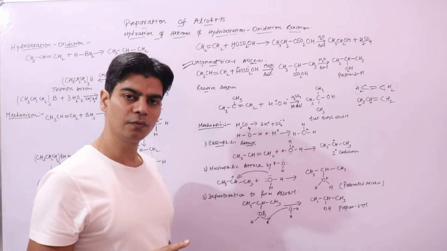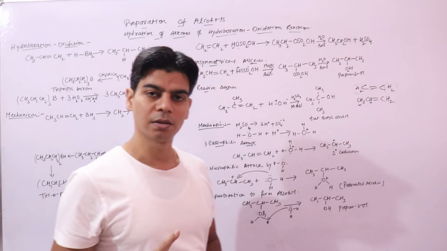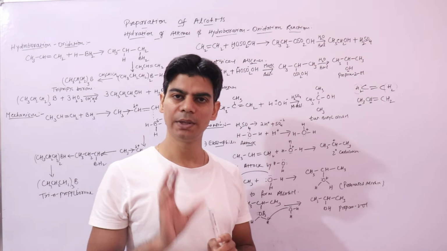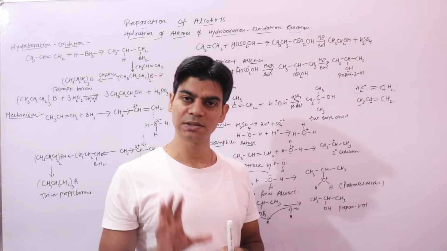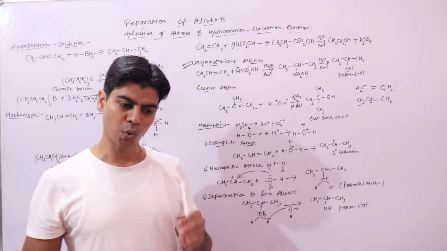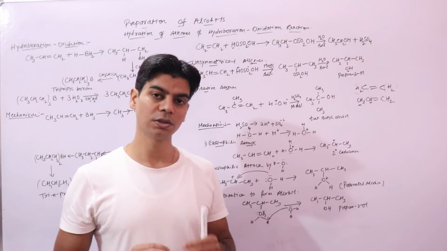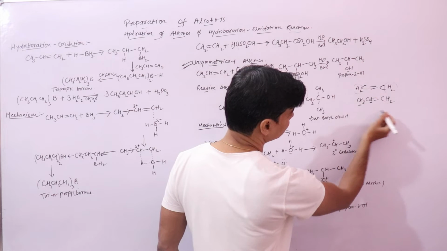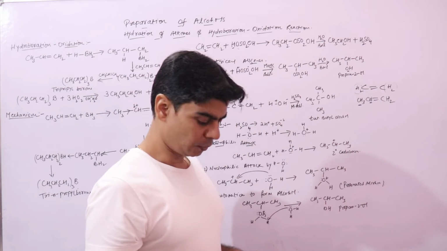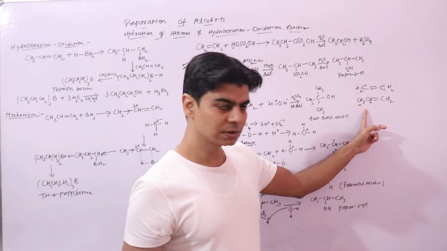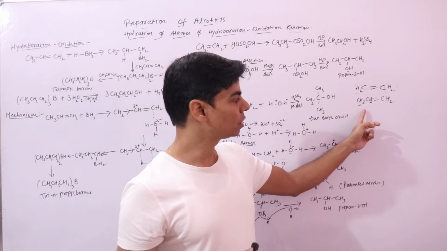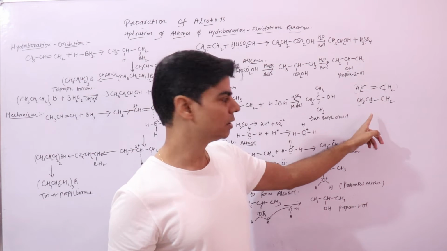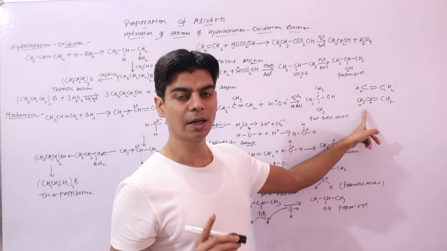But as per Markovnikov's rule, the negative part will go to the carbon atom that has fewer hydrogen atoms or more methyl groups, or the one which is more substituted, right? If you look at this, out of these two, the one that has fewer hydrogen atoms is this, or the one which has more methyl groups is this, or the one which is substituted. I said in the beginning that one hydrogen atom is substituted by a methyl group.